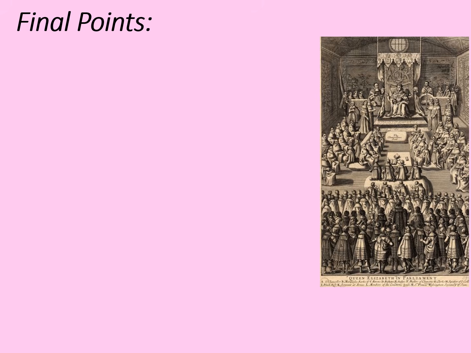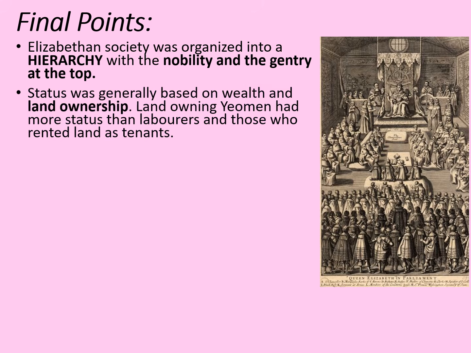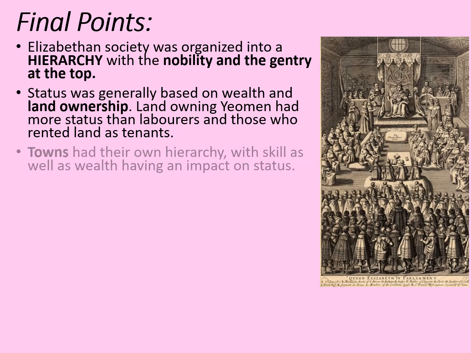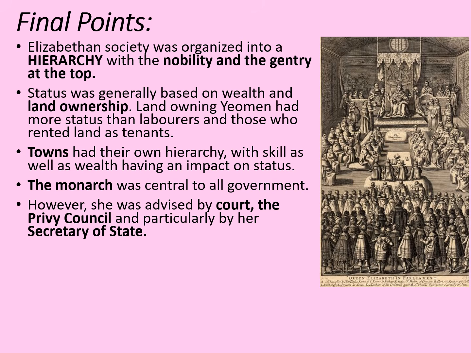Let's sum it up then, our final points. Elizabethan society was organised into a hierarchy with the nobility and gentry at the top. Status was generally based on wealth and land ownership. Landowning yeomen had more status than labourers and those who rented land as tenants. Towns had their own hierarchy, with skill as well as wealth having an impact on status. But the monarch was central to all government.